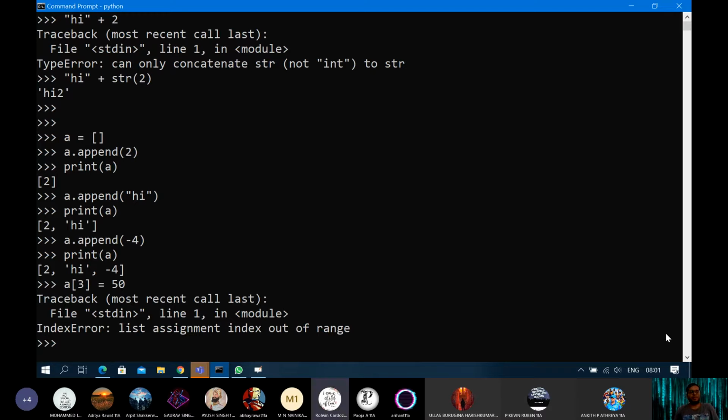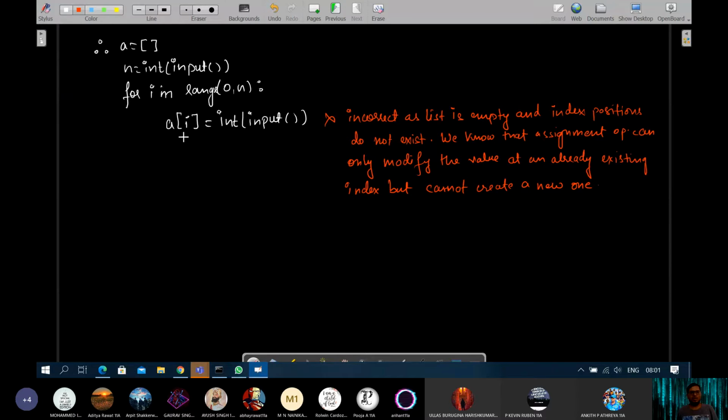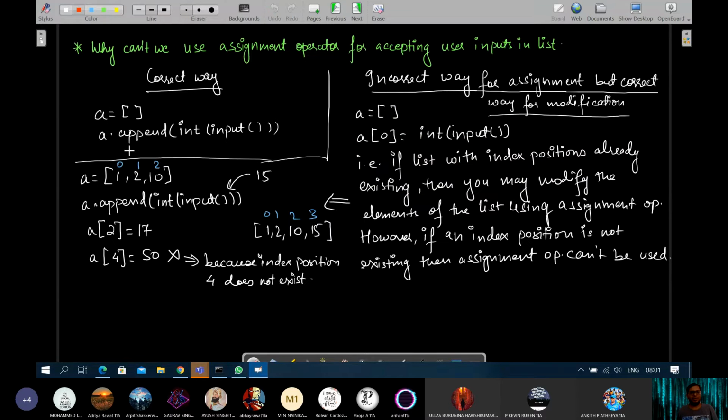Because that index position is not existing, look, everywhere we have been writing that only. You have box bracket, box bracket, box bracket. To append, because append is a method, we use this parenthesis to provide the argument. But when you are referring to a particular index within a list or a string, you will always use box bracket. So indexing uses the box bracket only, be it list or a string.